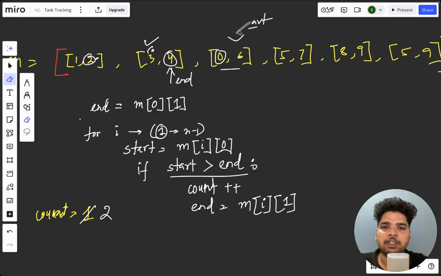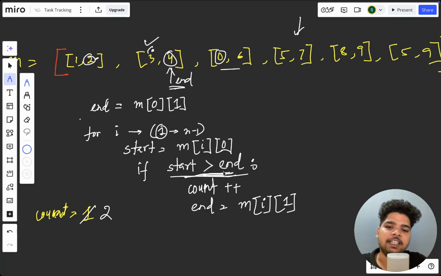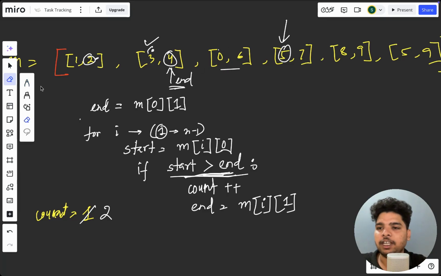Then again we move our start pointer from here to here, but end stays the same. We only update the end when this condition is true. Now start is here and end is here. Again we'll compare: is this start greater than end?